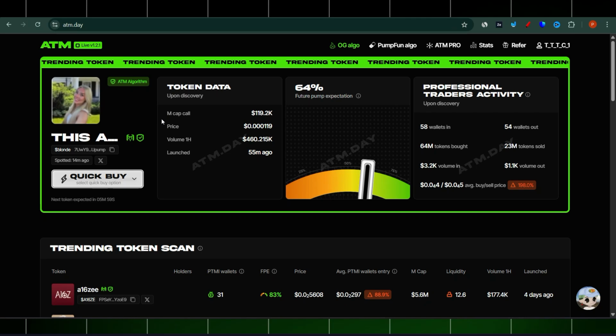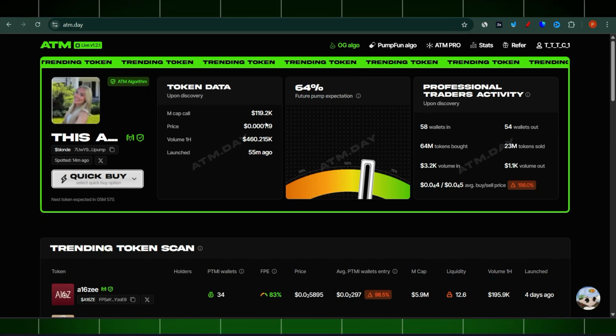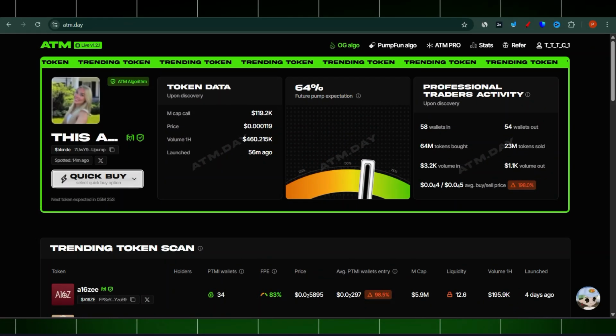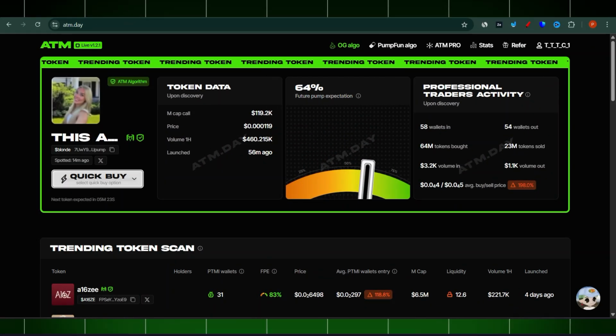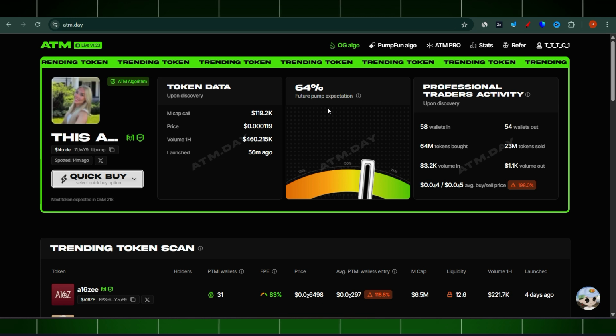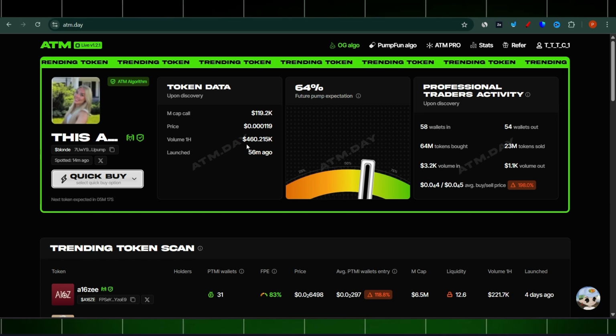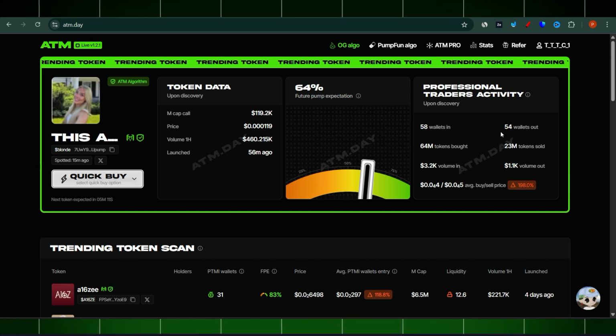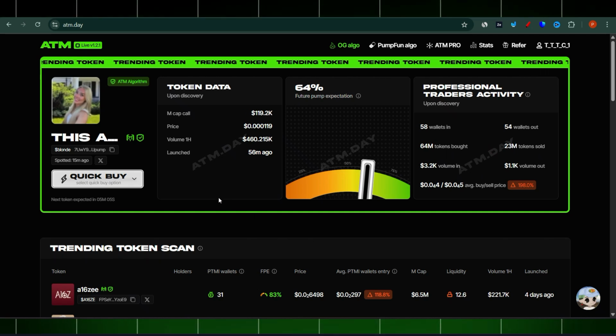This one, for example, says the market cap at the call was 119,000. Let's go ahead and quickly see. You can keep an eye on them, because they are expecting this coin to go up, with a 64% expectation. Volume in an hour is 460,000, launched 56 minutes ago, 58 wallets in, 54 wallets out, 64 million tokens bought, 23 million sold. Volumes and everything else is there.